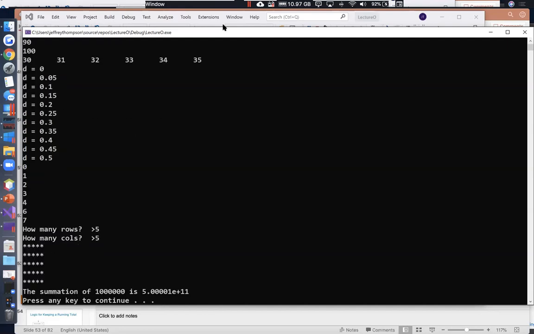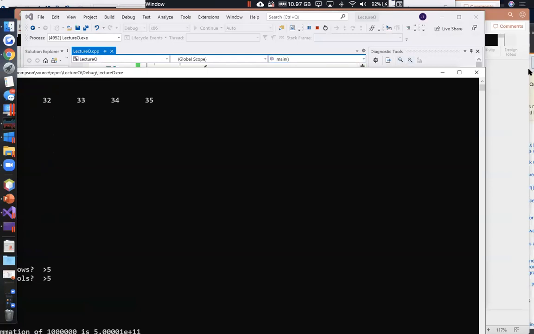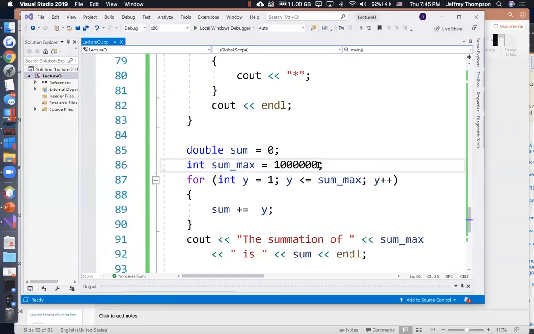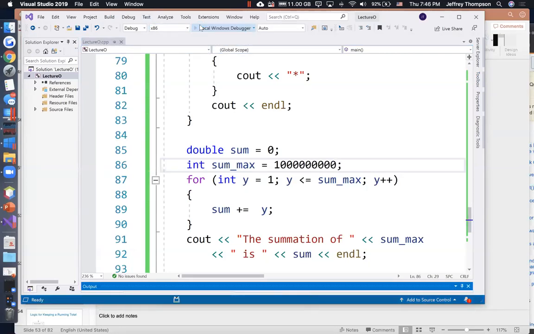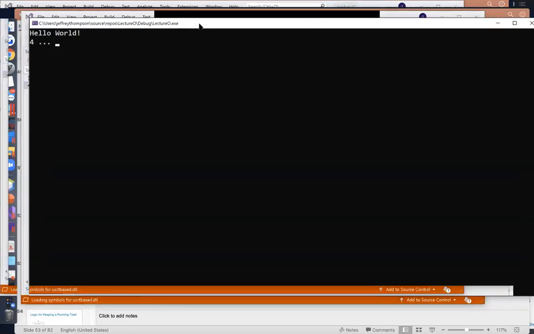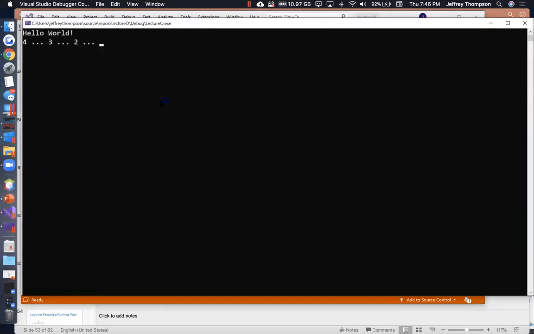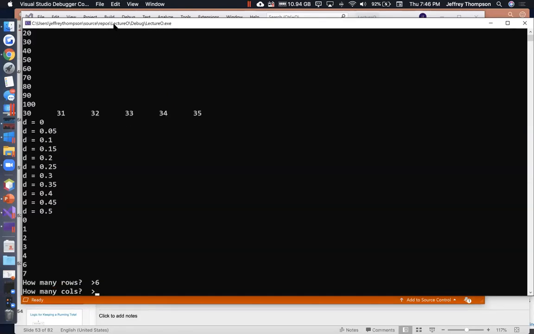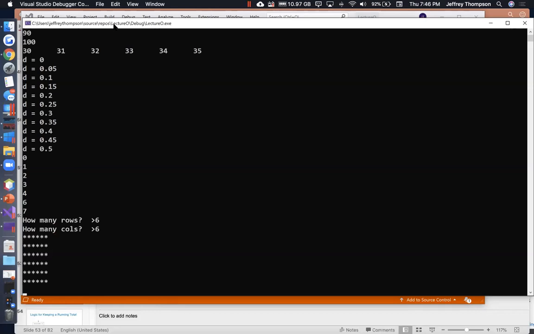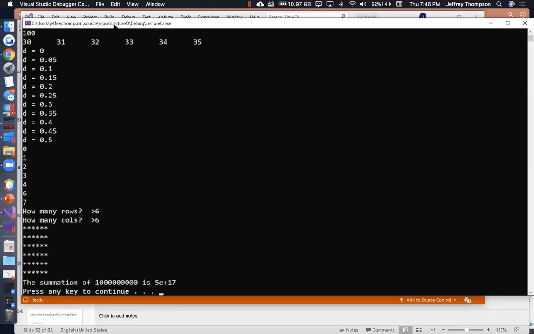Look how fast it figured that out. Look how fast it looped 1,000,000 times in order to calculate that. Computers sure are fast. Make it 1,000,000,000. Just out of curiosity, I'm going to add 3 more zeros to it. That might actually take some fair amount of time. Let's find out. Okay, that's taking a fair amount of time, but it didn't take that long, right? There we go. That's the summation. A 5 followed by 17 zeros is a summation of 1 billion.